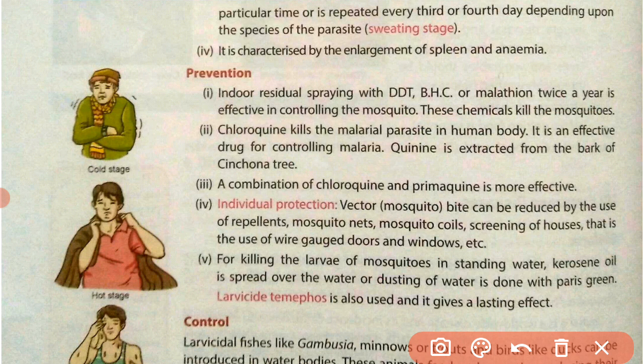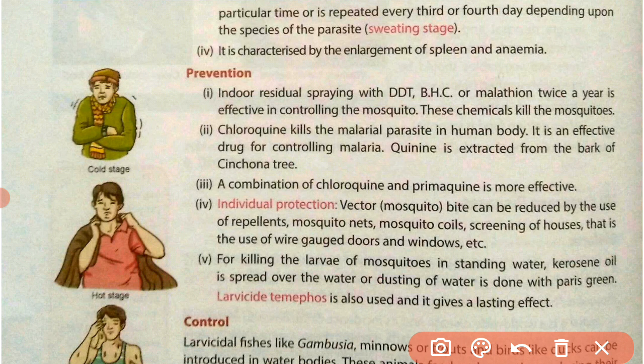As you know, the malaria parasite is carried by the mosquitoes. This disease is spread by the vector, that is mosquito. So if we reduce the number of mosquitoes, we can reduce the chances of occurrence of this disease. So these are the chemicals, DDT, BHC or malathion. We should spread it in our surrounding to kill the mosquito.